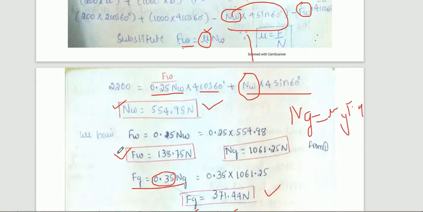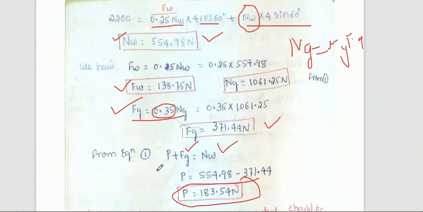So by the alternative equation we have Fw is equal to mu into Nw. By substituting that, you will get the Fw and Fg. And in equation 1 we have P plus Fg is equal to Nw. By substituting that, you will get the value of P. So this is the first case. Is it clear?